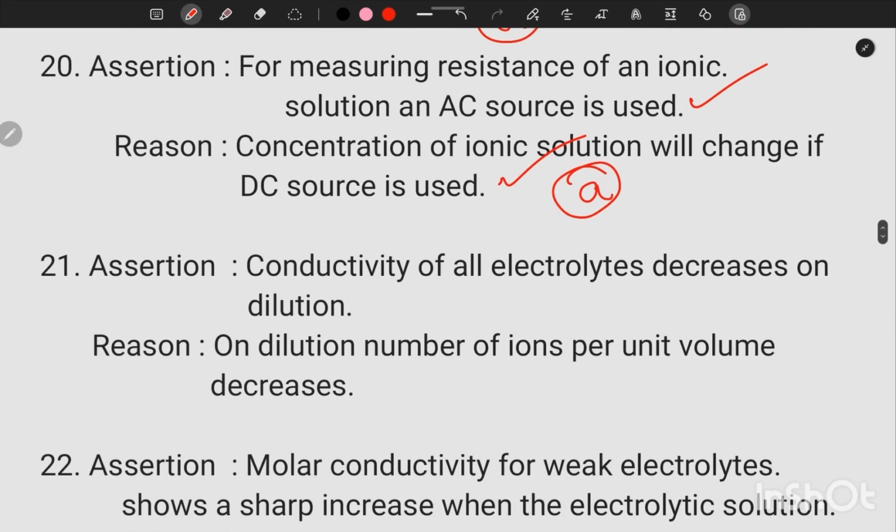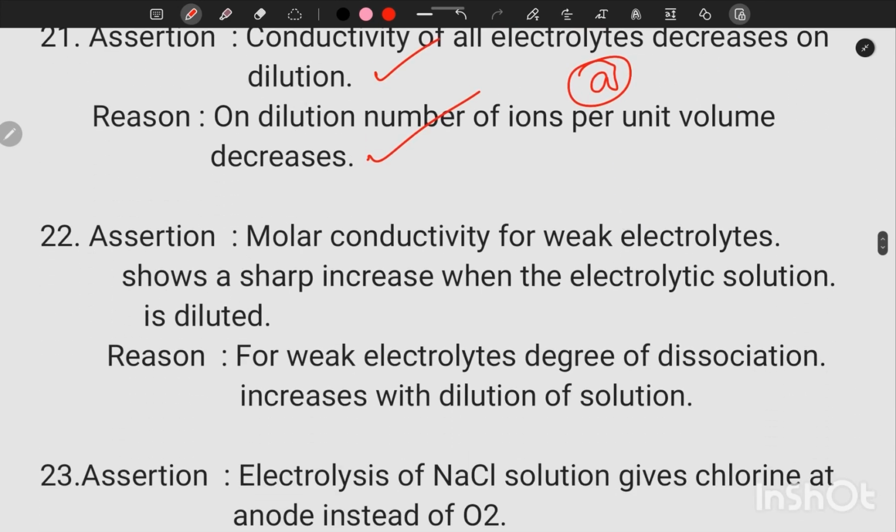21st question. Conductivity of all electrolyte decreases on dilution. That statement is correct because number of ions per unit volume decreases. On dilution, the number of ions per unit volume decreases. So assertion and reason both are correct statements, and reason is the correct explanation of assertion. 22nd question, assertion.